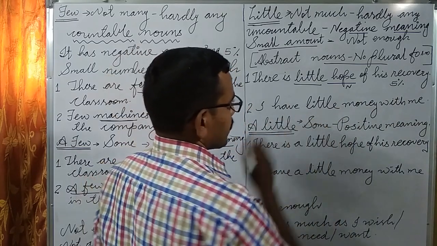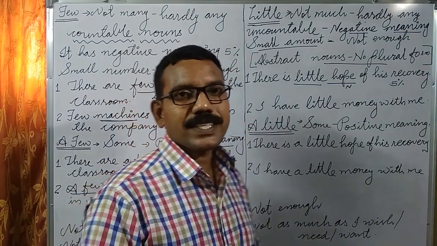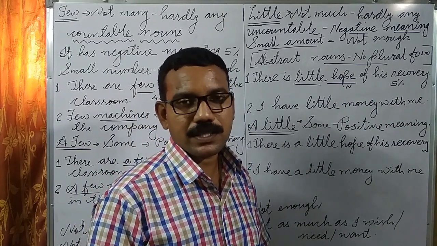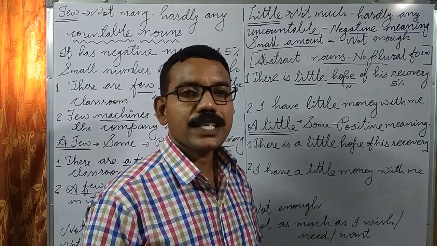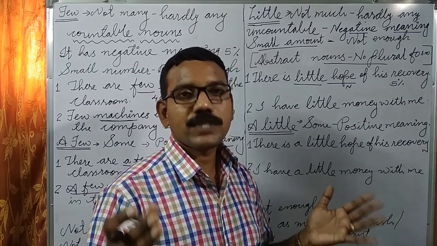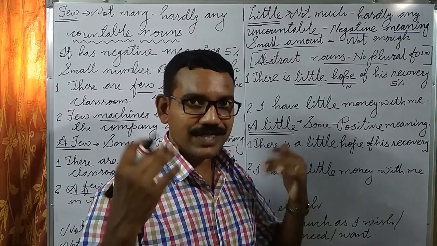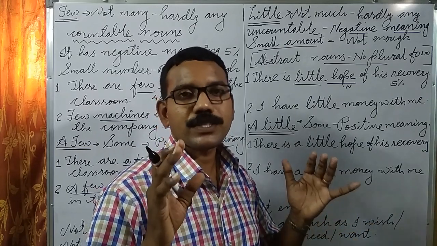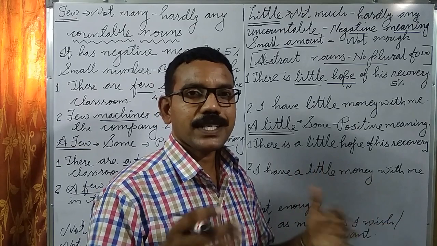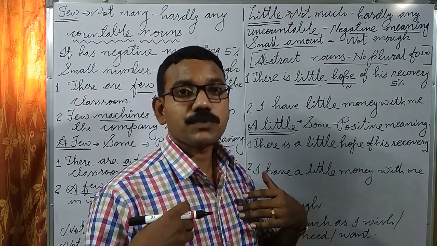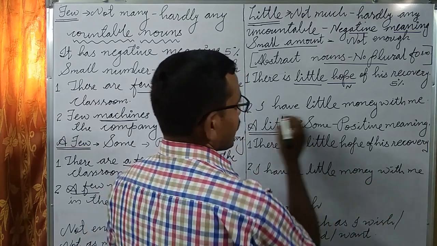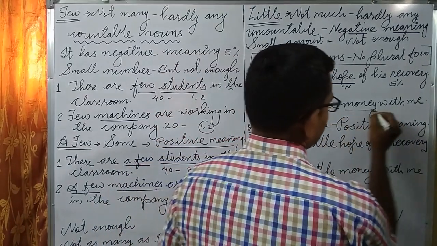The second situation: if I wish to purchase a mobile costing 10,000 from the market, but I have only 500 rupees with me, in this situation I can say, I have little money with me.